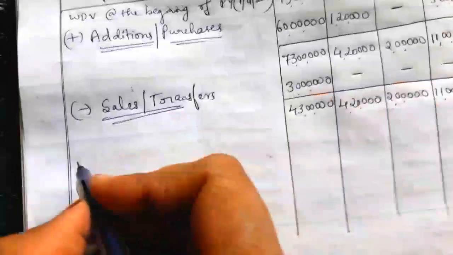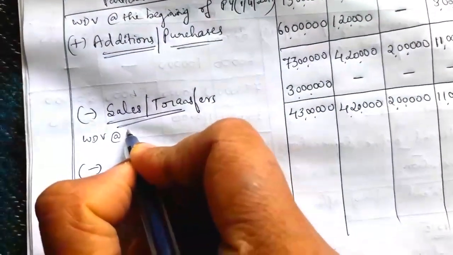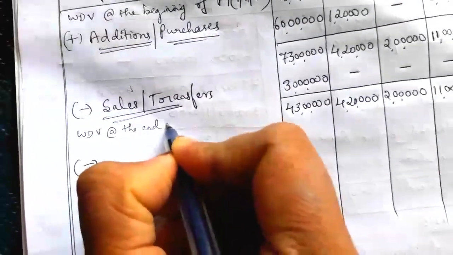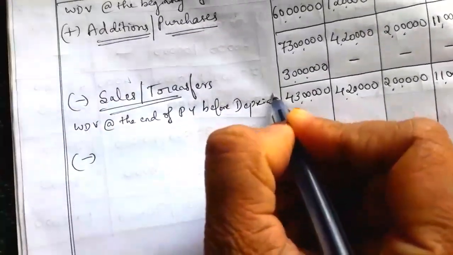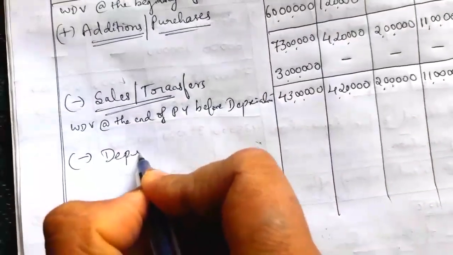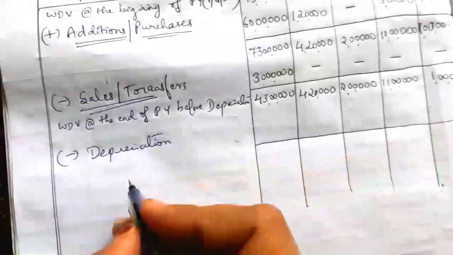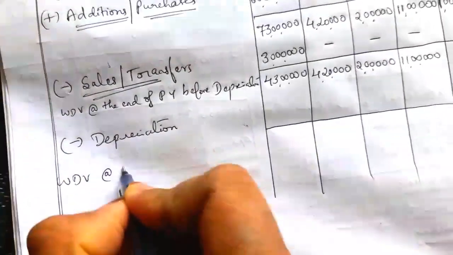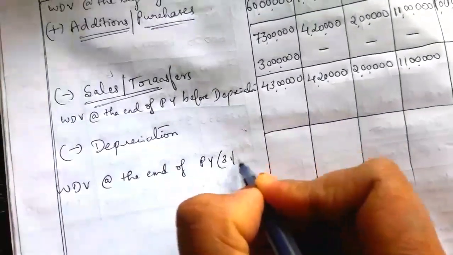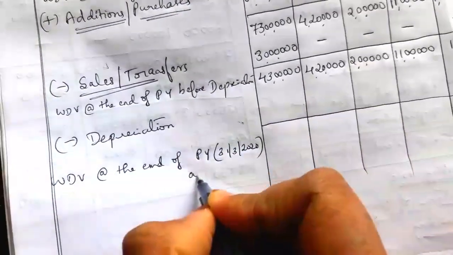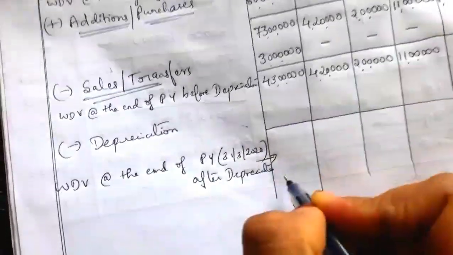So next we have to deduct the depreciation. This is the written down value at the end of the previous year before depreciation. Next we deduct the depreciation. The balance value you get is nothing but the written down value at the end of the previous year, that is on 31st March 2020, after depreciation. So this is the value we are going to get.